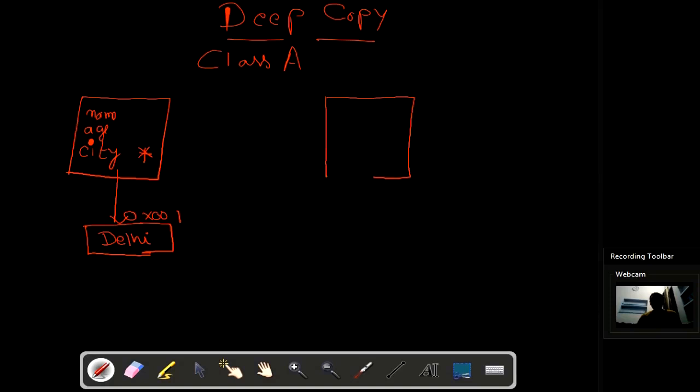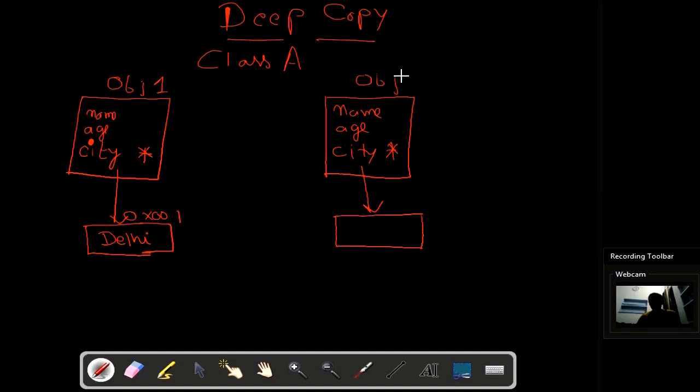object will be created having the same variables, but it will have its own memory if there is a pointer variable, right? So we can name this obj1 and this is copied in obj2, right? All the data is copied here using the copy. So all the normal variables will be copied just like that only. So if you have a pointer variable, then first it will allocate a memory address to it.